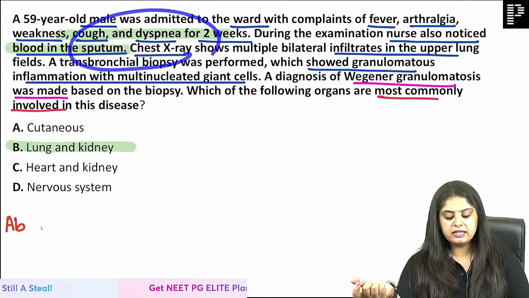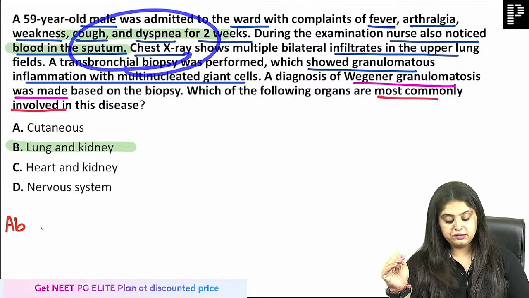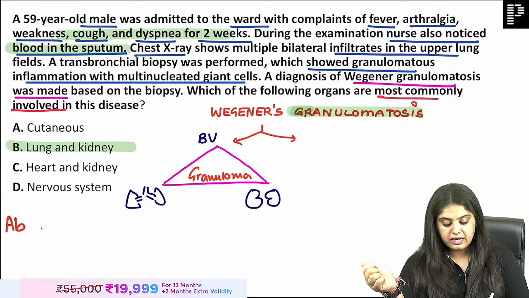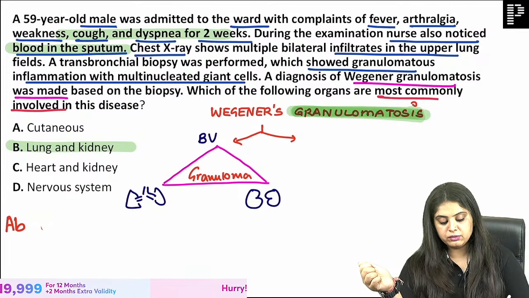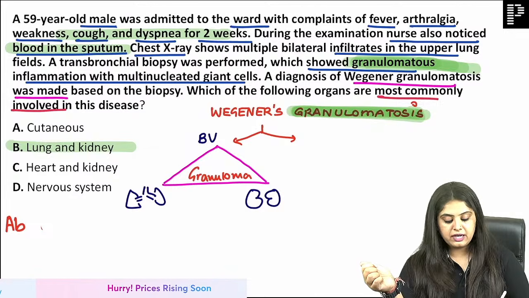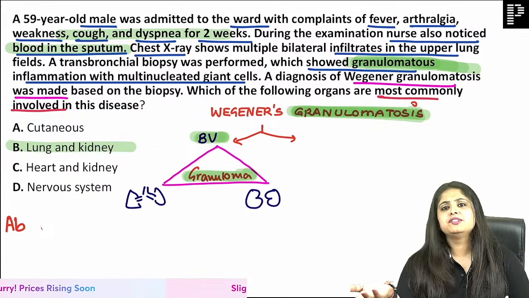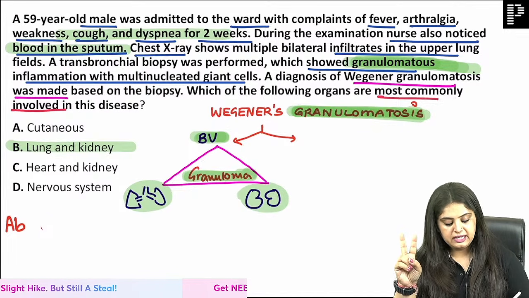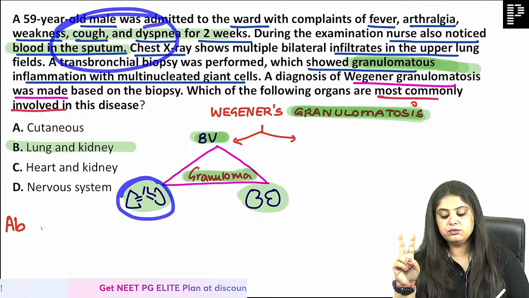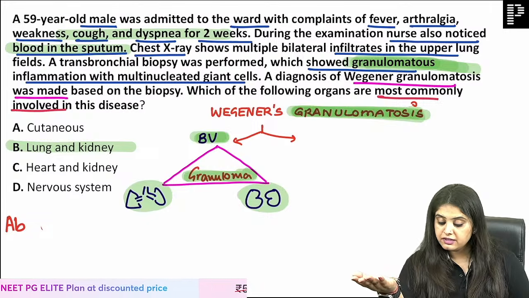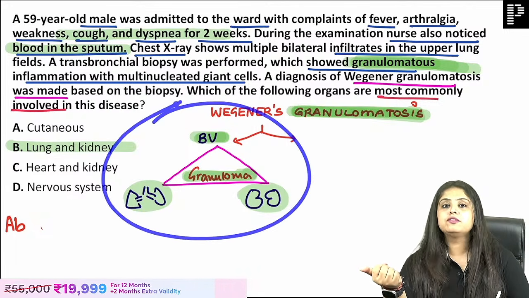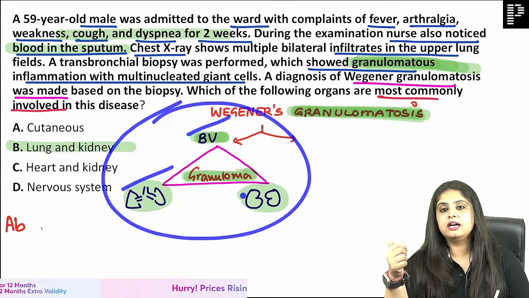Vasculitis question, but their entire emphasis is on lungs. So this is probably a case of Wegener's granulomatosis, because Wegener's granulomatosis shows a granuloma, as you can see over here, and that shows granuloma in the blood vessel because it's a vasculitis. But which two other organs? In the lungs and in the kidney. That is why the lungs were affected, as you could see over here. Everyone has started saying C-ANCA. Before that, one more triad. One triad is that there are a lot of granulomas in the blood vessel, in the lungs, in the kidney.